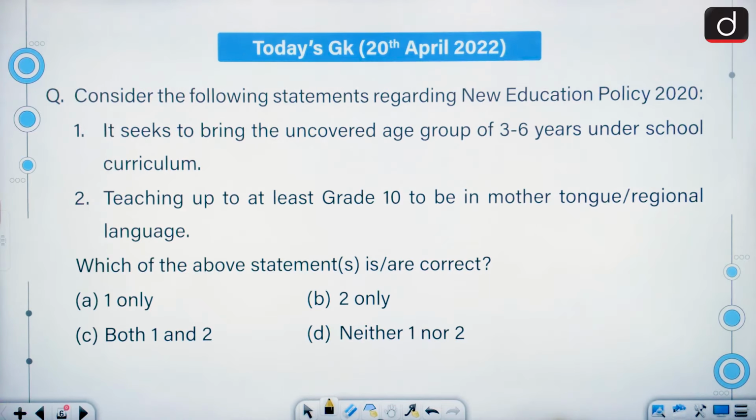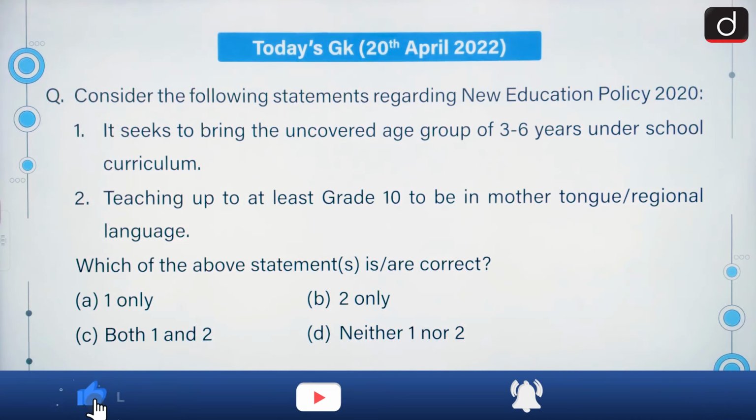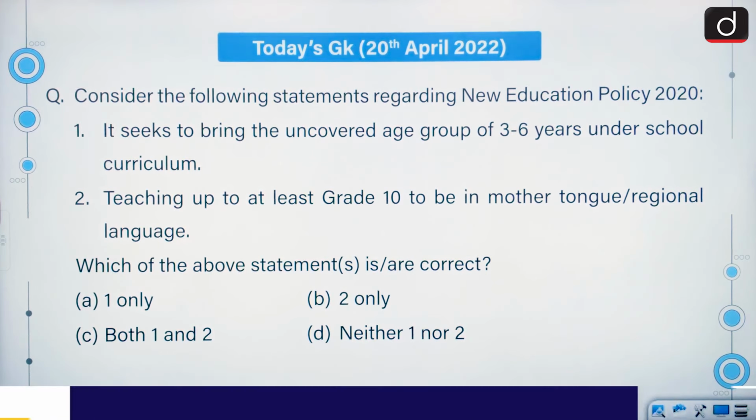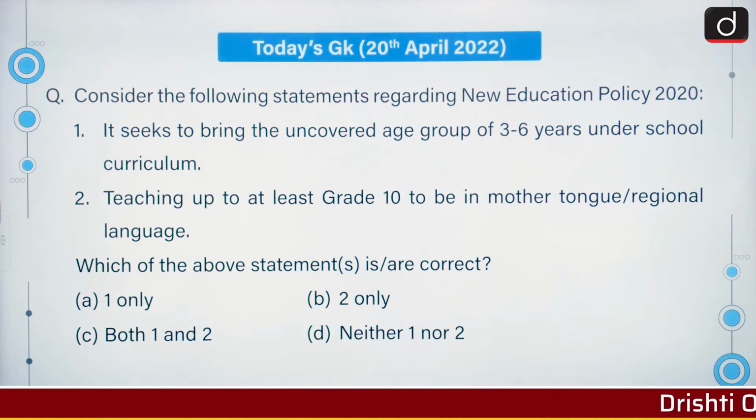Consider the following statements regarding New Education Policy 2020. It seeks to bring the uncovered age group of 3 to 6 years under school curriculum, teaching up to at least grade 10 to be in mother tongue, regional language to be there. So now we have to select the correct statement or statements. Only the first one is correct. A is the correct answer here.